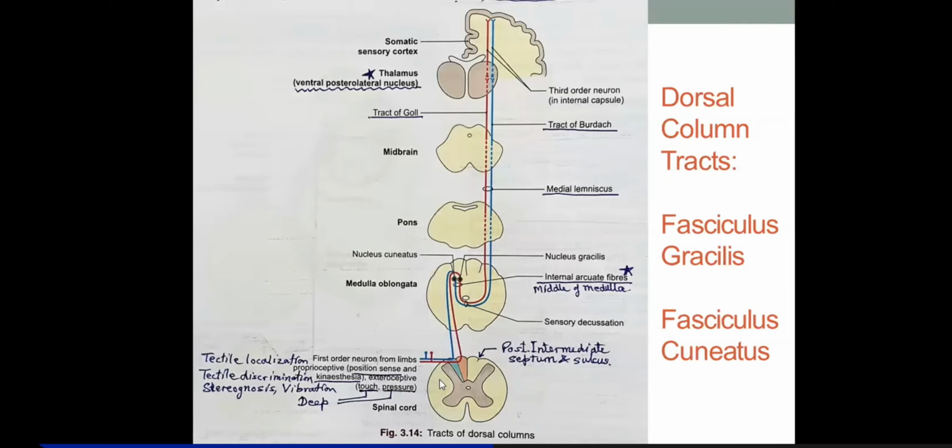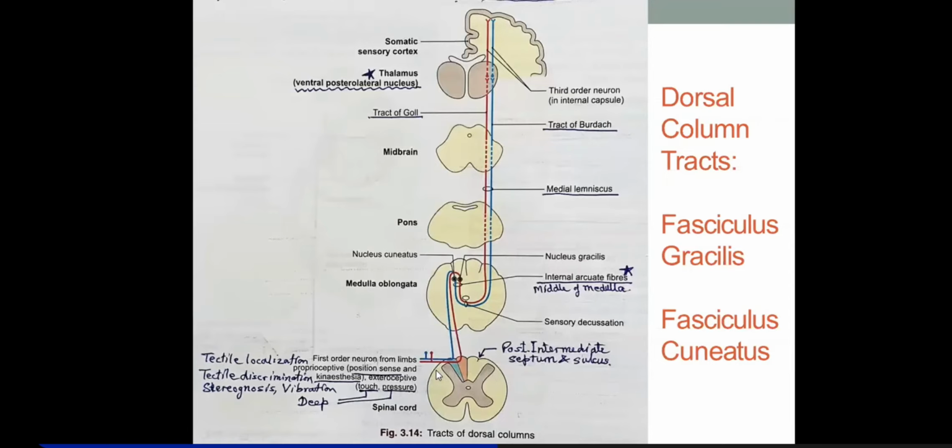So these fibers, remember, the important thing about this dorsal column tract is that the first order neurons do not decussate in the spinal cord. Whether first or second, second is not there at all in this, because the central process of the first order neurons from the posterior horn of the spinal cord moves medially to the posterior column or the posterior funiculus.